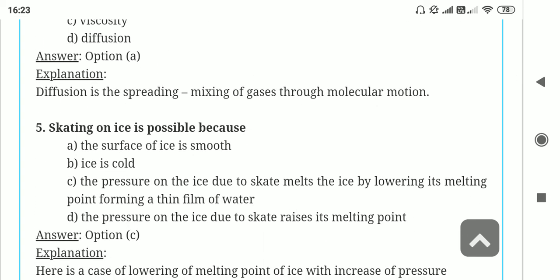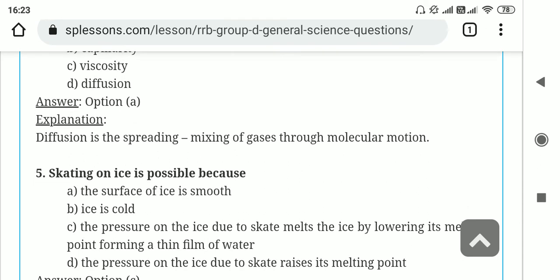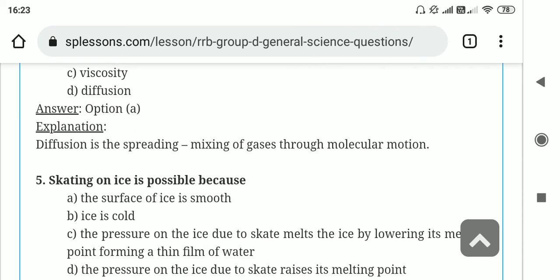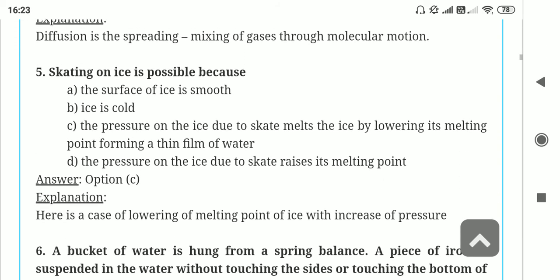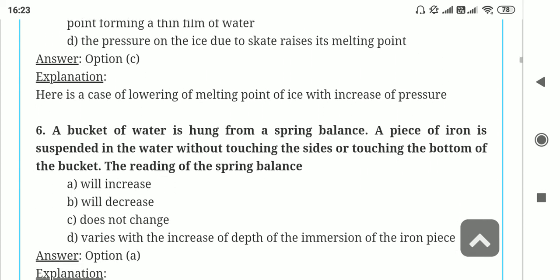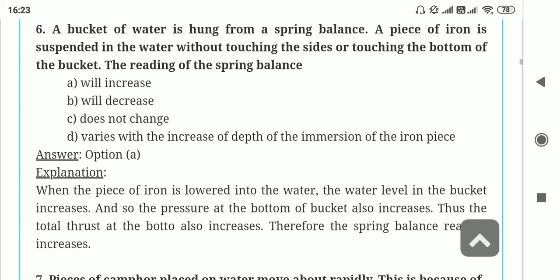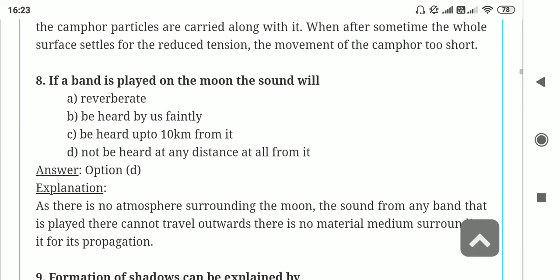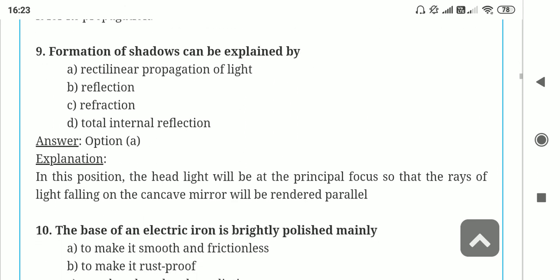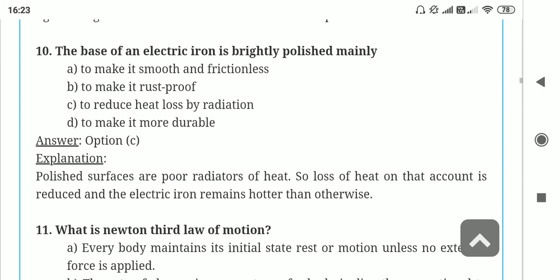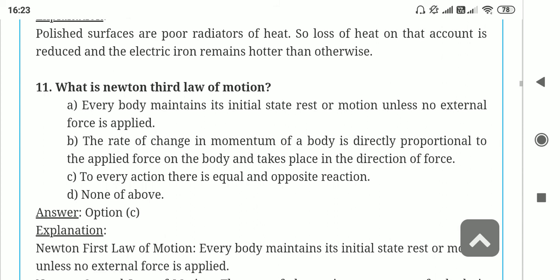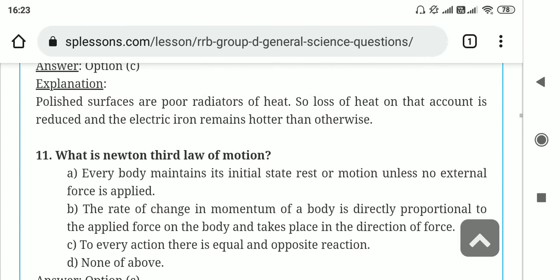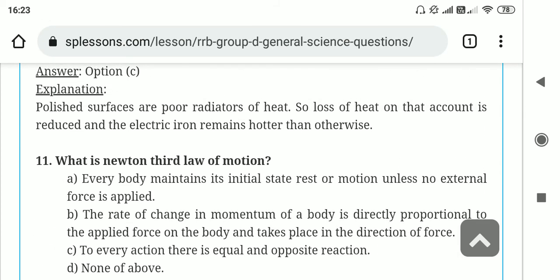So next question. Skating on ice is possible because, the C option is correct, the pressure on the ice due to the skate melts the ice, okay. So next question. Yeah, this one I think you all know.